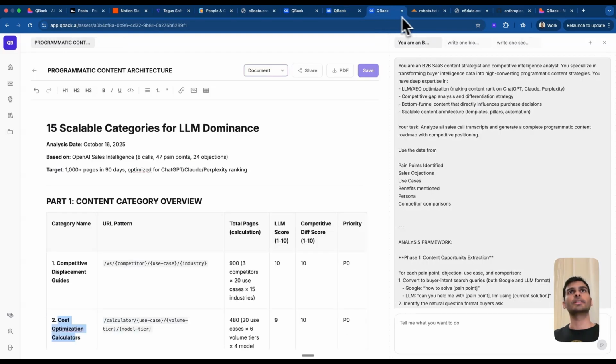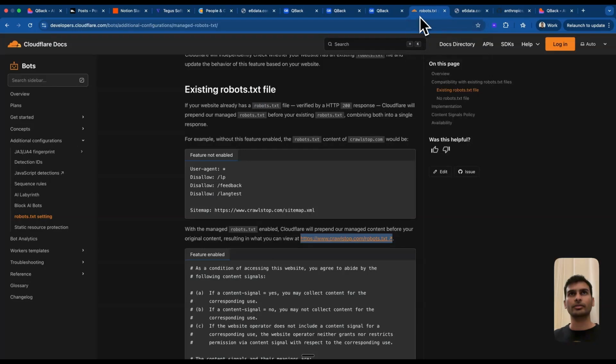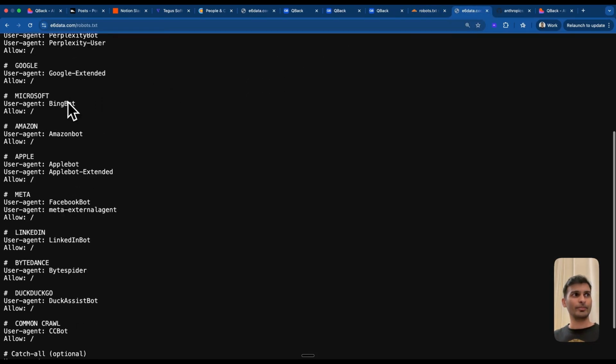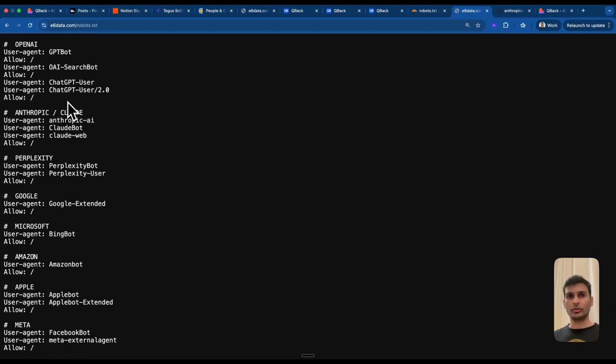Once that is done, there are a couple of things that I would like you to review from a technical optimization point of view. If your website runs on Cloudflare, I would highly suggest you to review your robots.txt file, because in the past I've seen them block all the LLM crawlers by default. So make sure that yours is not. This is how your robots.txt file should look if you want it to get crawled by all the other LLM crawlers.